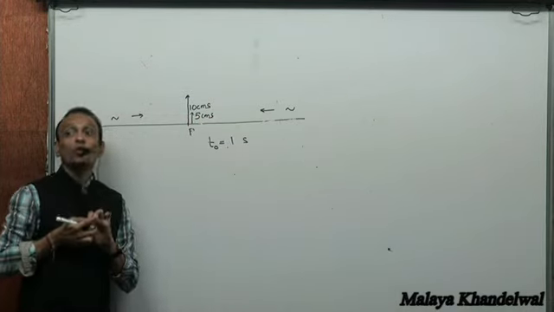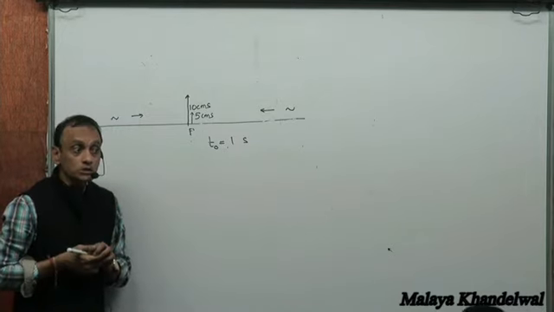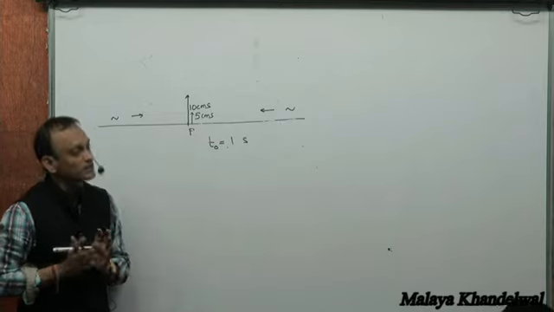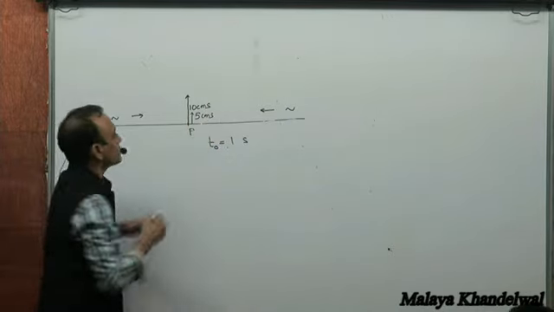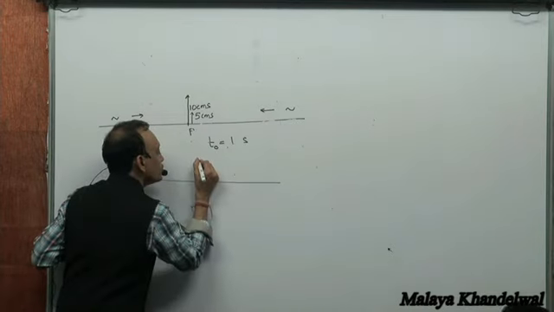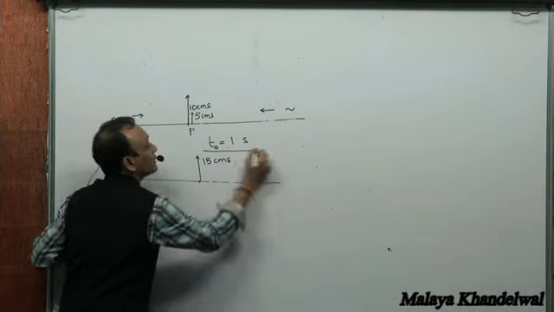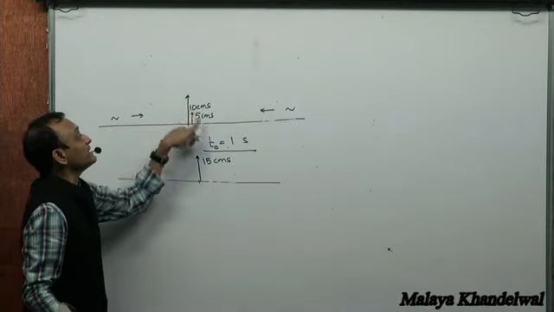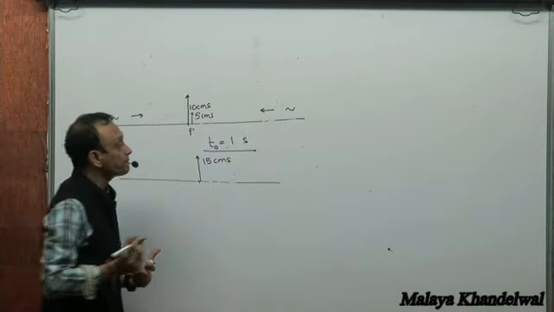Now, what would the particle do? The particle will take cognizance of both these disturbances. The particle will say, all right, I'll take yours as well as his. So the particle undergoes 15 centimeters of displacement at 1 second, which is the sum of the 5 and 10 centimeters proposed by these two disturbances.